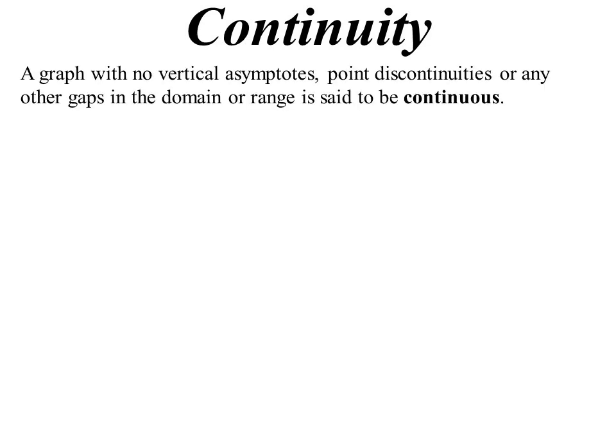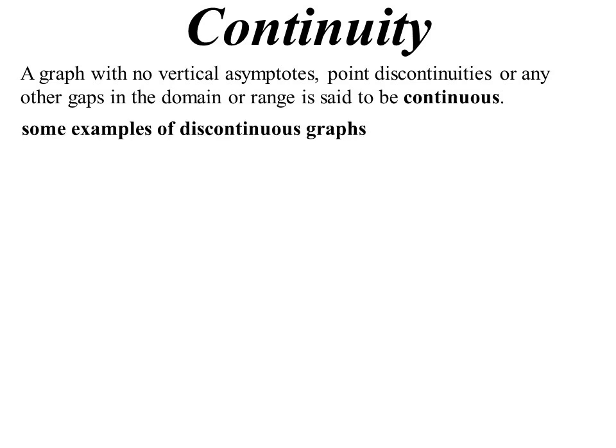Just a word about continuity. So a continuous graph, a graph which has no vertical asymptotes, no point discontinuities, or basically any gaps in the domain, or range for that matter, is said to be a continuous curve. You can travel along from the beginning to the end without stopping.